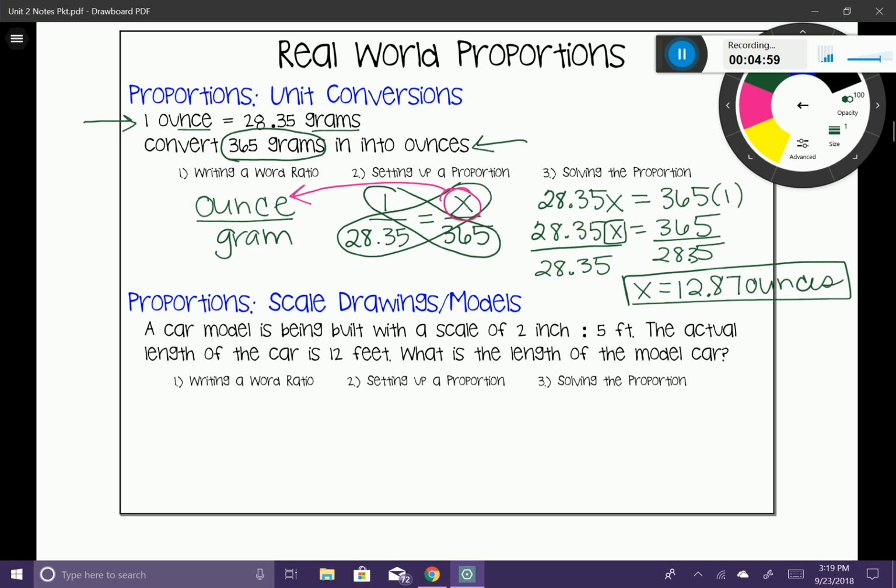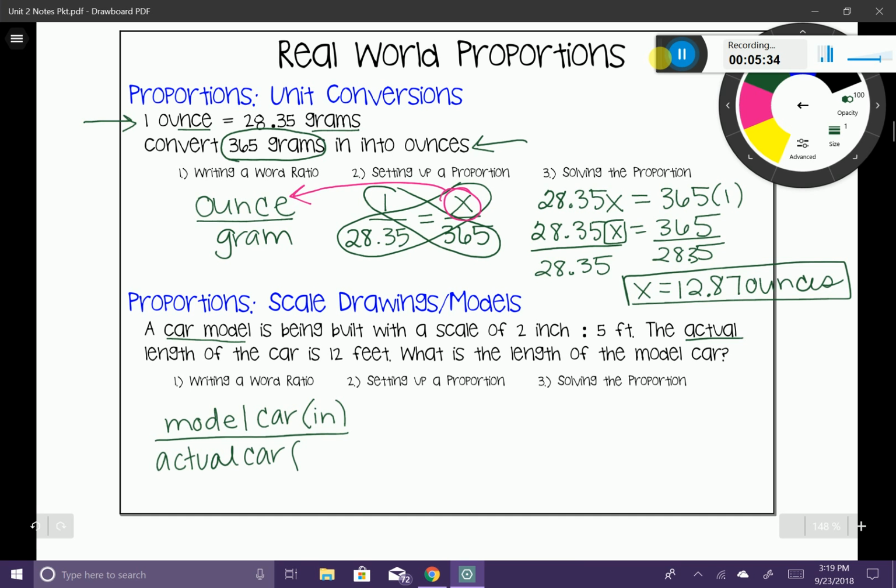The first thing we want to do here is set up a word ratio. And this one's a little bit trickier because we want to figure out what are we talking about? It looks like we're talking about model cars, right? The car model, and then the actual. So let's go ahead and figure this out. Let's put the model on the top. So this is our model car, and we're going to say that the model car is in inches, right? Doesn't that seem reasonable? And we're going to divide that by the actual car.